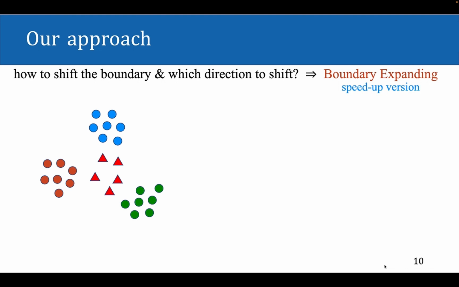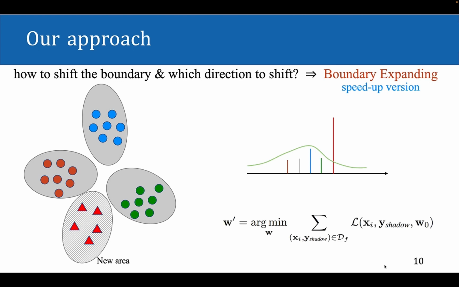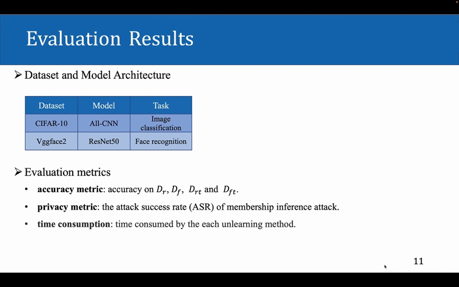Although boundary shrink achieves both utility and privacy guarantees well, it may cost some time during the label searching. So we propose boundary expanding, which aims to imitate the decision behavior of the retrained model even more quickly. Recall that we start from the observation that most forgetting samples move to the border of other clusters on the retrained model. This phenomenon means the forgetting data are predicted as other classes with low certainty. As for a single sample, low certainty represents that the output vector is more even. More specifically, we first introduce an extra shadow class to expand the decision space. Then we fine-tune the expanded model with the forgetting samples reassigned with the shadow class label.